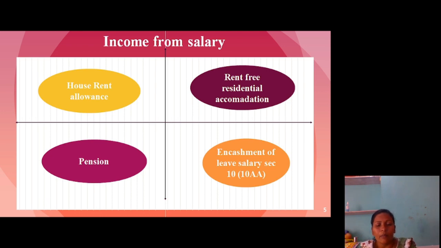Here, the employees are divided into government employees and non-government employees. If a government employee receives leave encashment after retirement, he does not pay any tax to the government, so it is fully exempted. If a non-government employee receives leave encashment salary, then the actual amount received as leave encashment, the maximum limit of 3 lakh, and 10 months of average salary are considered. You have to see whichever is least, and that least amount is exempted from taxability.